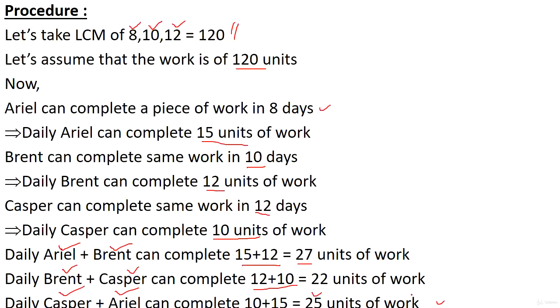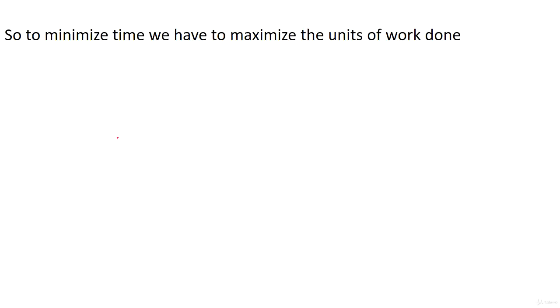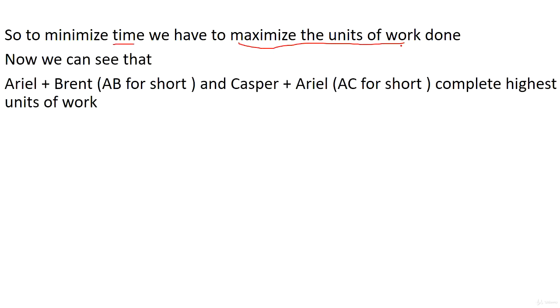Now we can see that Al and Brent and Casper and Al can complete the maximum amount of work in a specific day, and Brent and Casper being the lowest. So we won't take this choice. We'll be taking only Al and Brent and Casper and Al. So if we have to minimize time, then we have to maximize the units of work done on a daily basis, right? Now we can see that Al plus Brent, AB for short, and Casper and Al, AC for short, complete the highest units of work. And we'll naturally be ignoring the Brent and Casper combination.